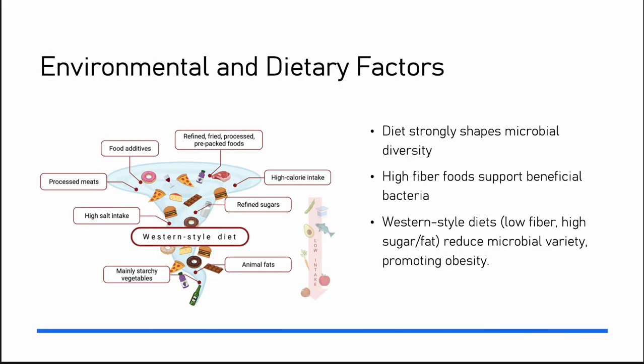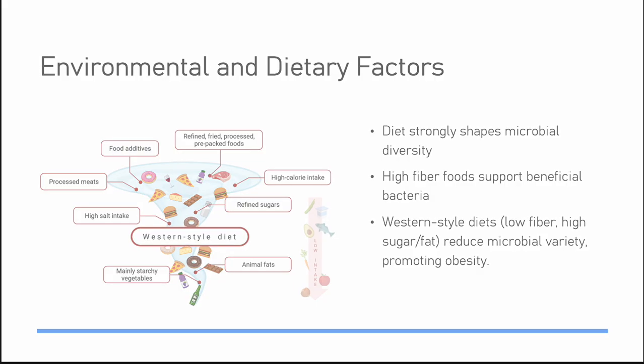Environmental and dietary factors. Diet strongly shapes microbial diversity. Having a high fiber diet supports beneficial bacteria growth. While looking into Western style diets, this doesn't really support it because it's usually full of low fiber and high sugar or fat. This reduces microbial variety, promoting obesity.